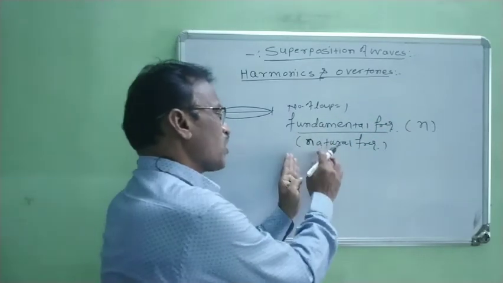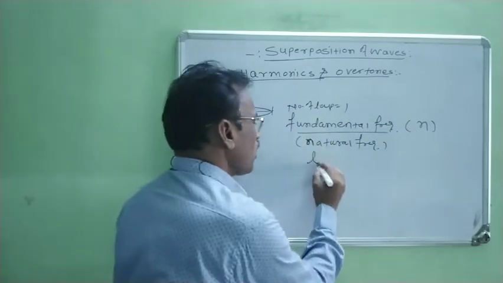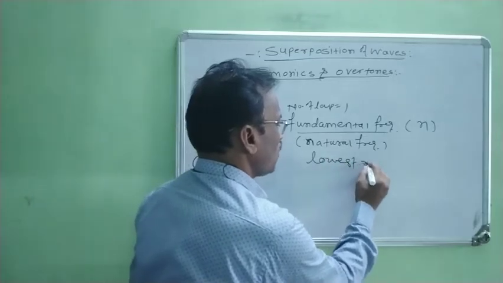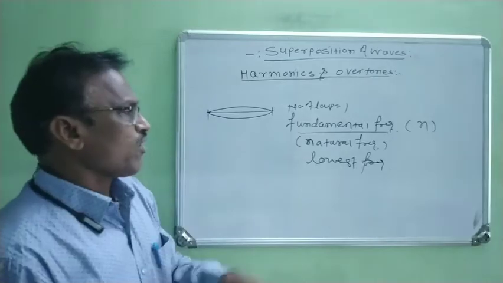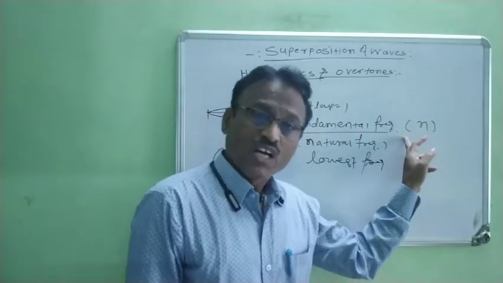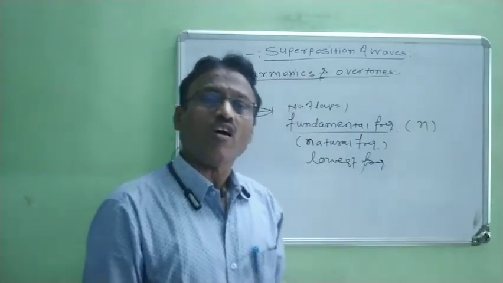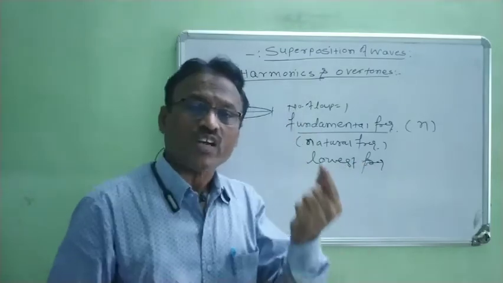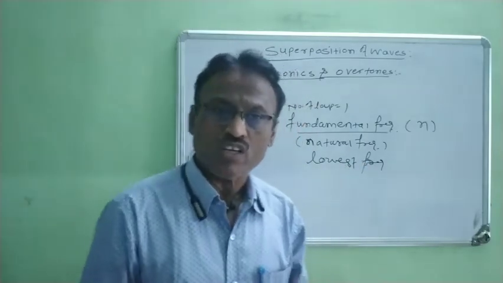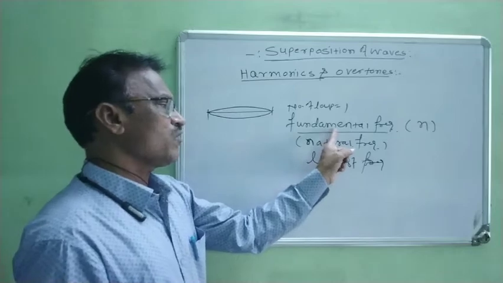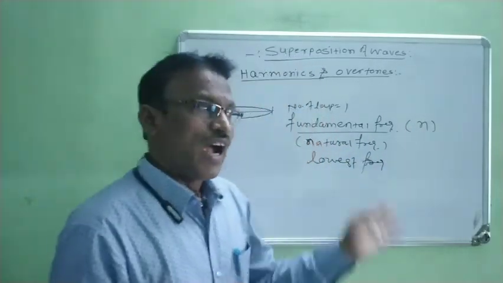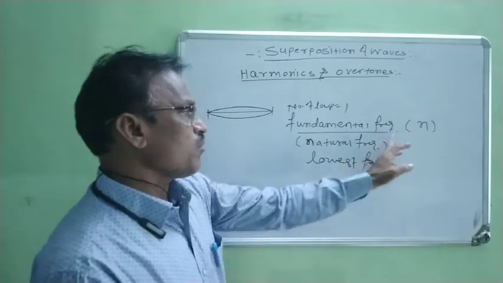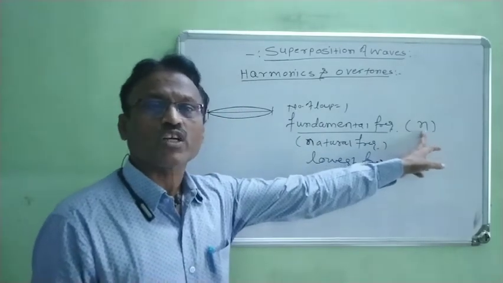How do we define this fundamental frequency? The minimum frequency or the lowest frequency of any vibrating body is known as the fundamental frequency or natural frequency of that body, right? And this is always denoted by n.